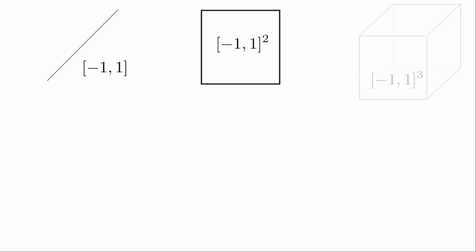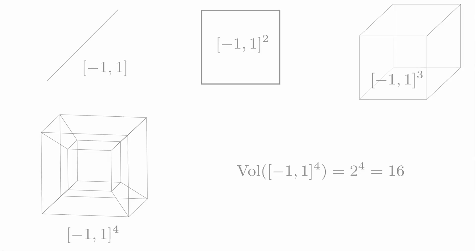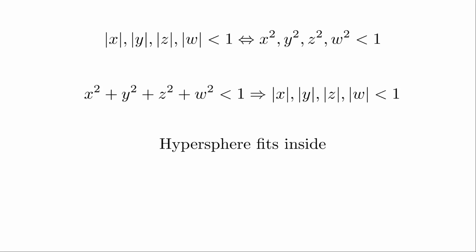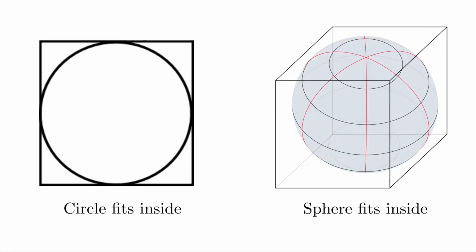This is a hypercube, which can be seen by looking at its lower dimensional cousins. As with all cube-like things, we get its volume by multiplying the sides. The first reason we are looking at the hypercube is that the hypersphere fits inside. This can be checked algebraically, but it's just a continuation of a pattern in lower dimensions. The unit circle fits the unit square, and the unit sphere fits the unit cube.